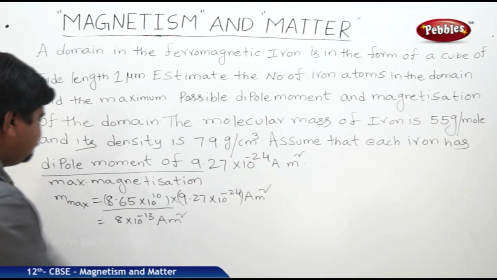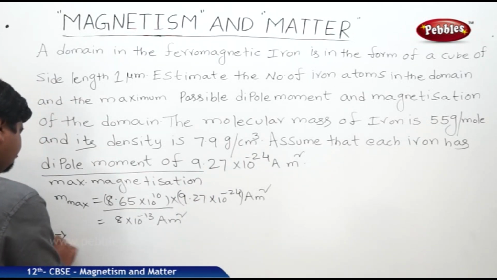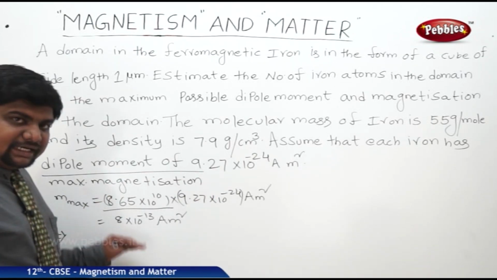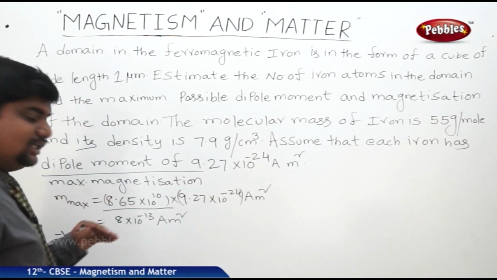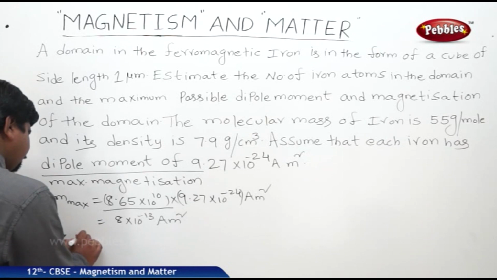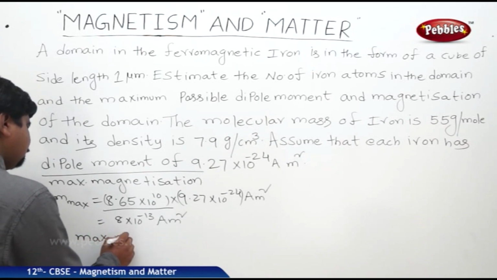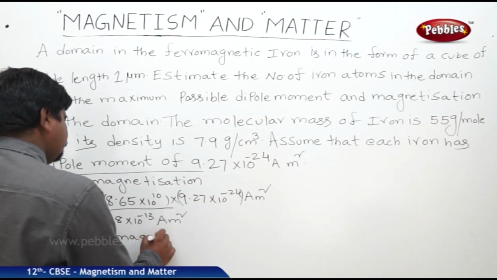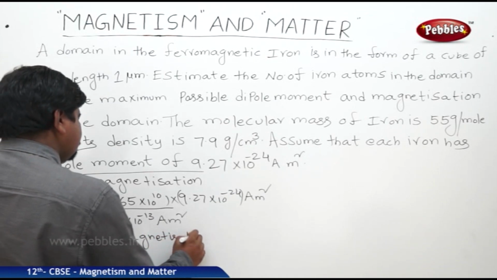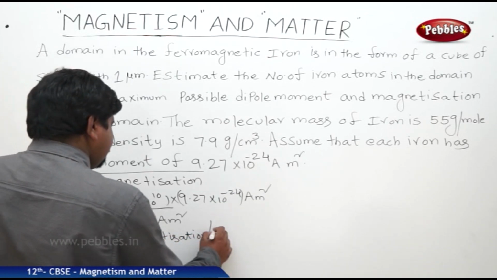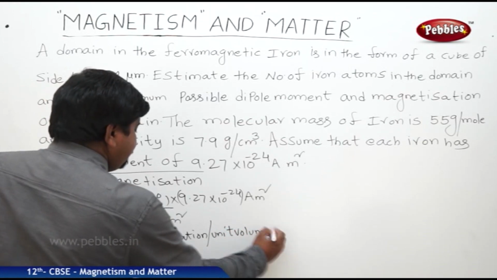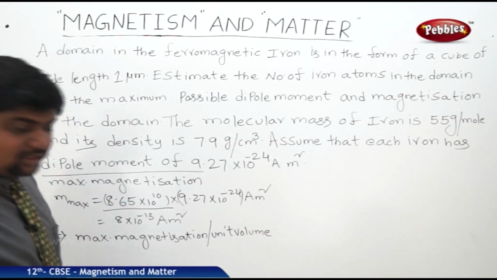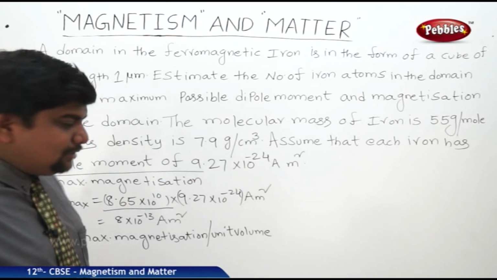Next we should find out the maximum magnetization per unit volume. The another name of this maximum magnetization per unit volume is called consequent magnetization.